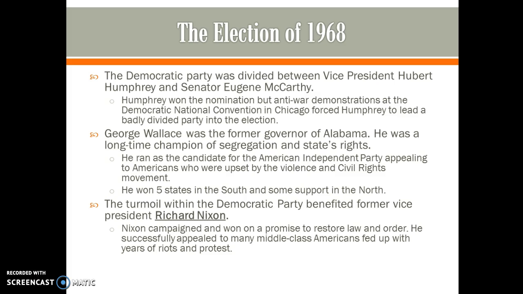The turmoil within the Democratic Party benefited former Vice President Richard Nixon, who ran on the Republican ticket. Nixon campaigned and won on a promise to restore law and order. He appealed to many middle-class Americans who were fed up with the years of riots and protests. He called these the silent majority.